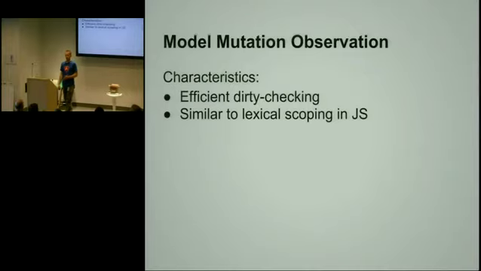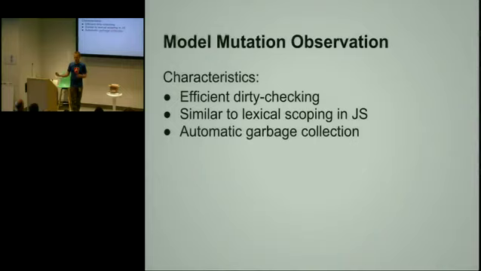The dirty checking is based on the scopes, and as I mentioned, the nesting of scopes, and in principle, in theory, it's very similar to how lexical scoping in JavaScript works. If you create a closure, you can think about how each nested closure sees all the stuff from the upper closure, and when the closure goes away, garbage collection kicks in and removes all the stuff. So the whole scoping is very similar to lexical scoping in JavaScript, and it allows us to do this automatic garbage collection.